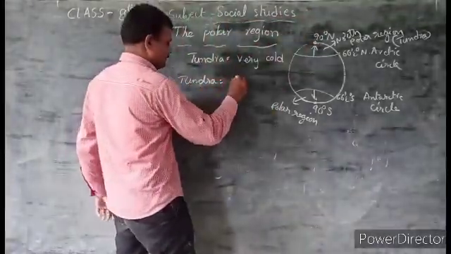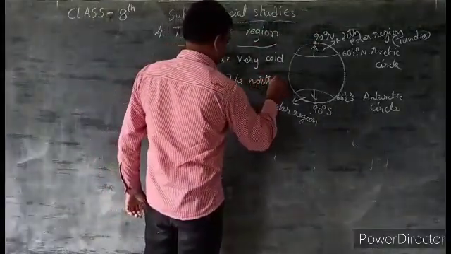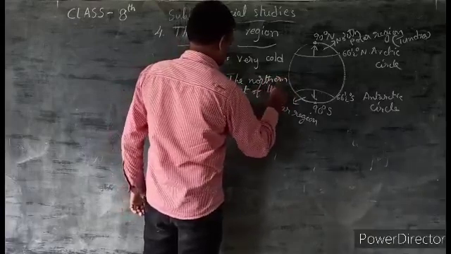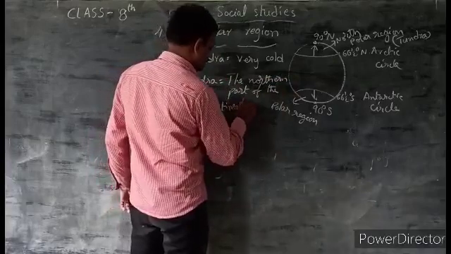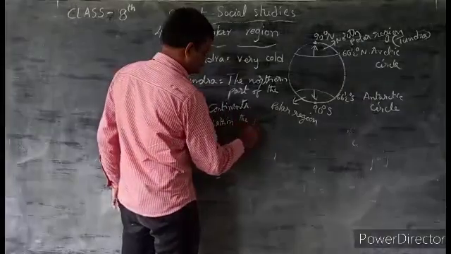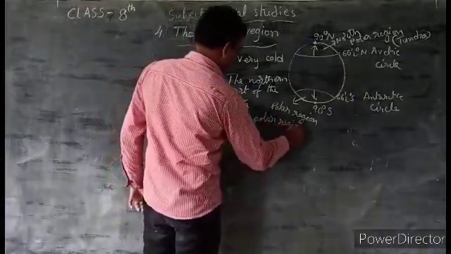Tundra is the northern part of the continents within the polar region.